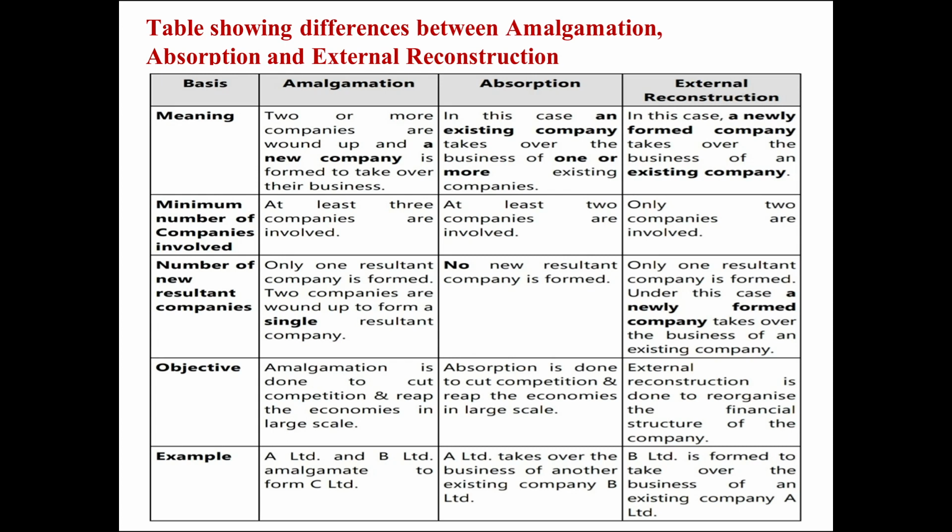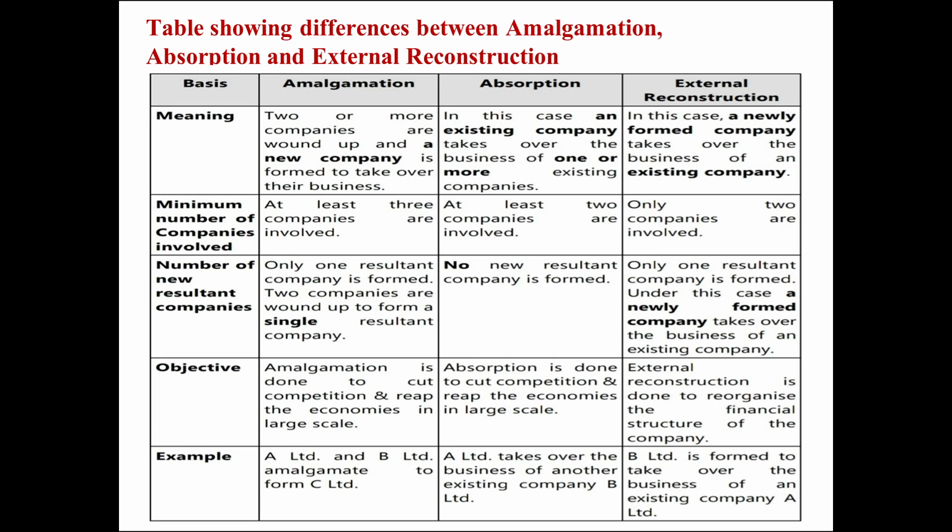But in absorption, an existing company takes over the business of one or more existing companies. In external reconstruction, a newly formed company takes over the business of an existing company.